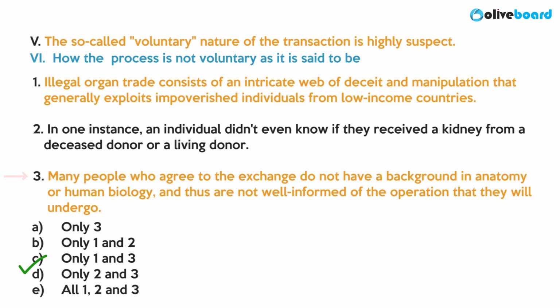However, statement 2 is incorrect as it talks about how receivers are informed, which connects. But it does not at all talk about the donation process, which would be involuntary. So although in the first go, considering the first half of the second statement, आपको लगेगा that it can connect. But actually once you understand the overall idea of what statement 2 is saying, you know it is saying something on a totally different theme from the 5th statement.